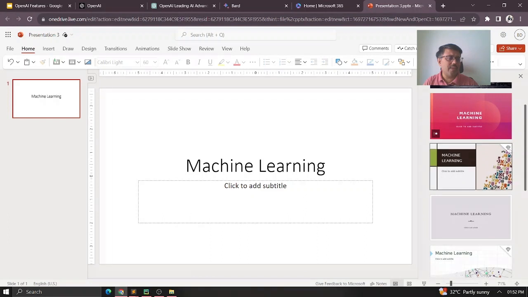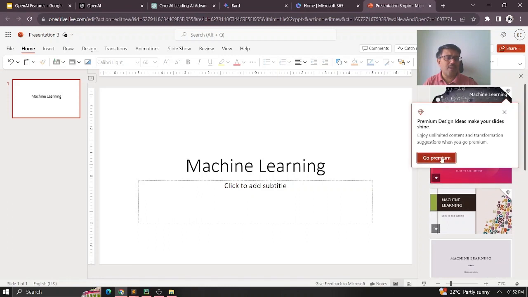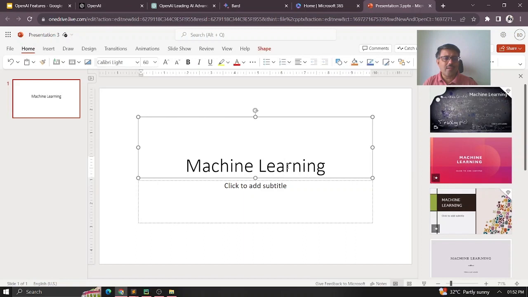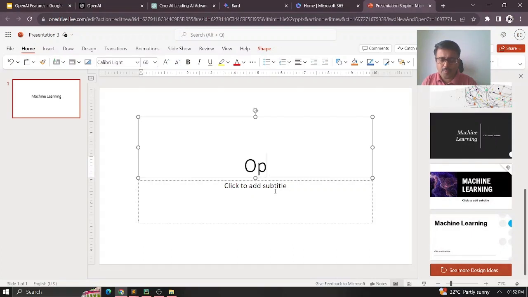The only thing is I will not be able to make use of the paid versions. Wherever the diamond symbols are there, these are all the premium ones, which I cannot use. But otherwise, based on the context, it automatically gives me the background I need to use here. For example, to know whether it is making the change or not, instead of machine learning, let me say a presentation on OpenAI.